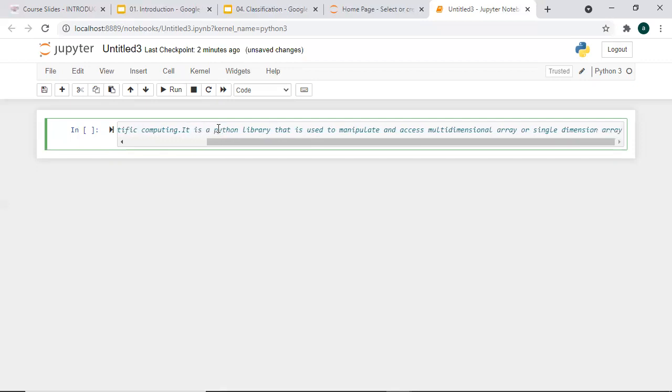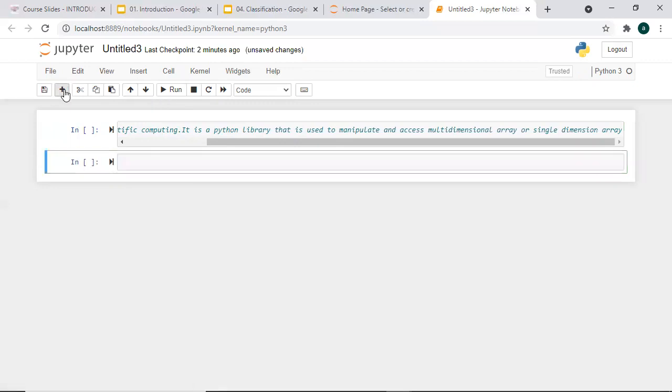So it is used to manipulate multi-dimension or single dimension arrays. So we're going to see what operations we can do on the NumPy array. And do let me know if you are already aware, then I will go for some complex functions.